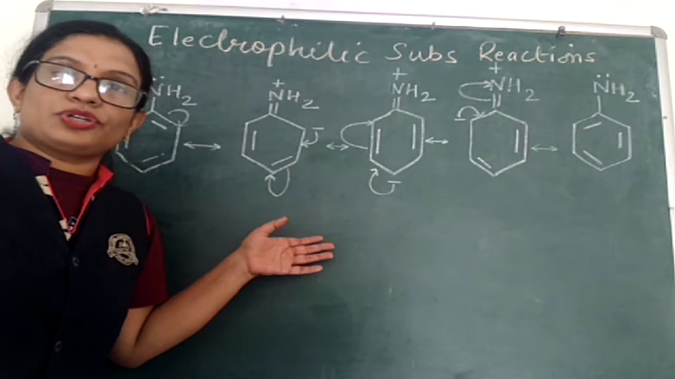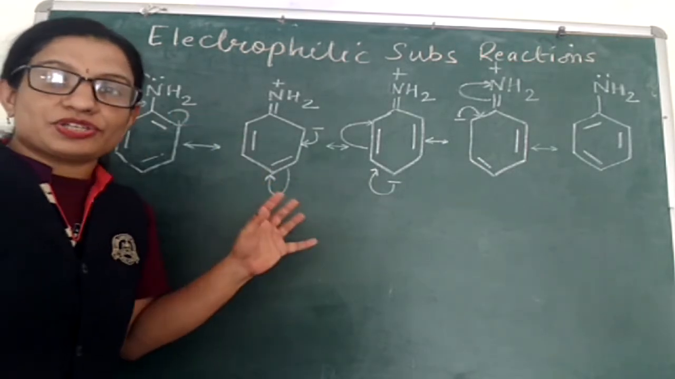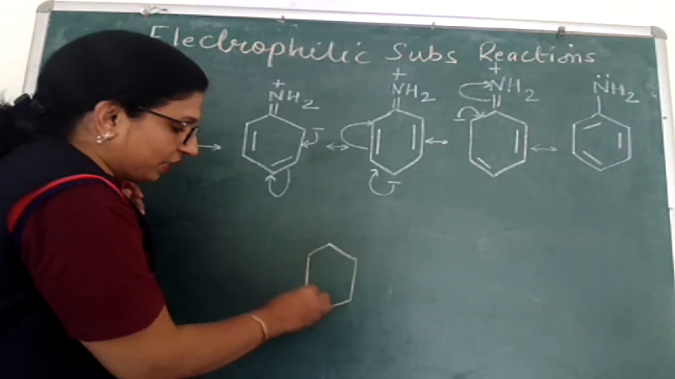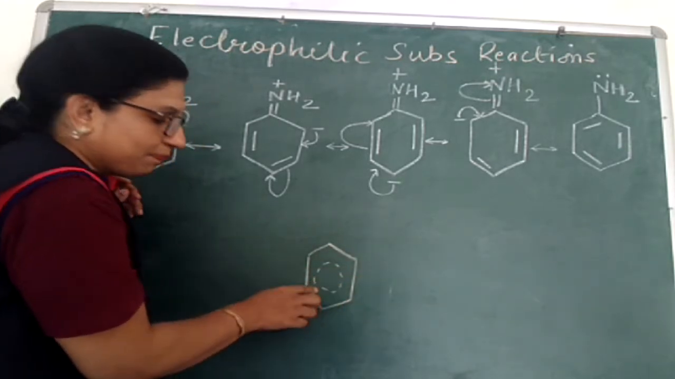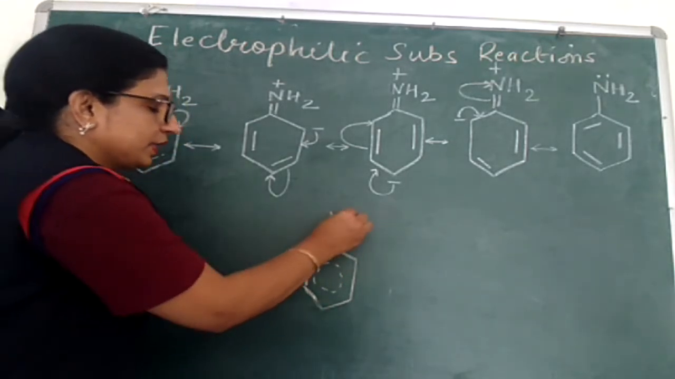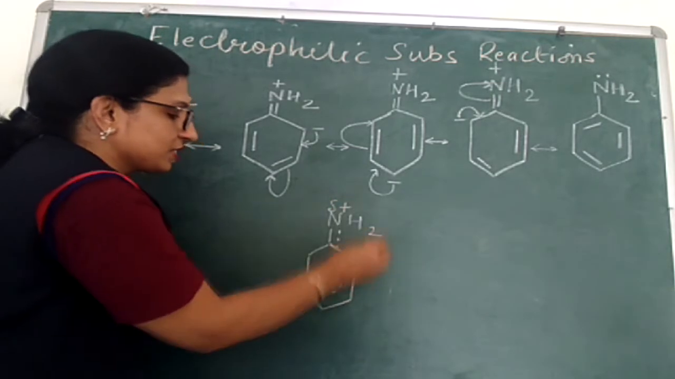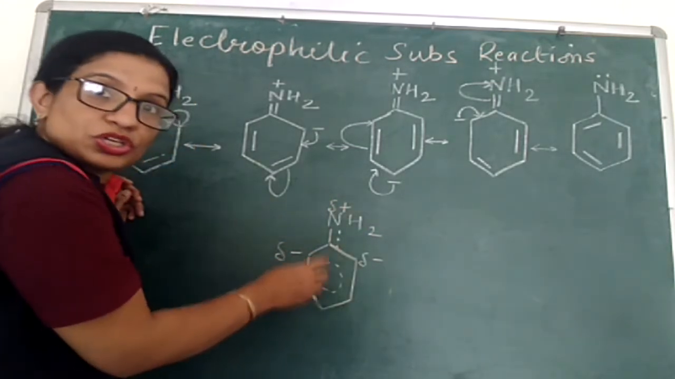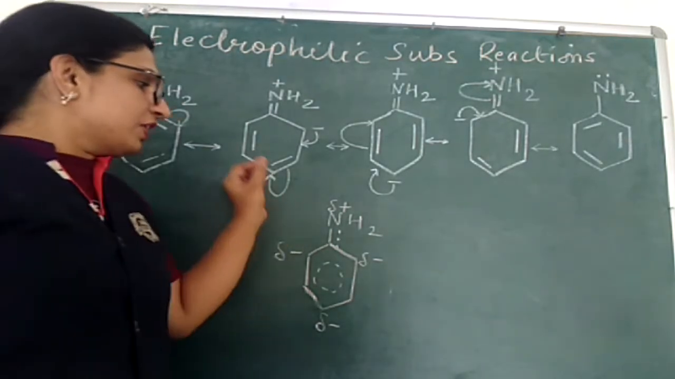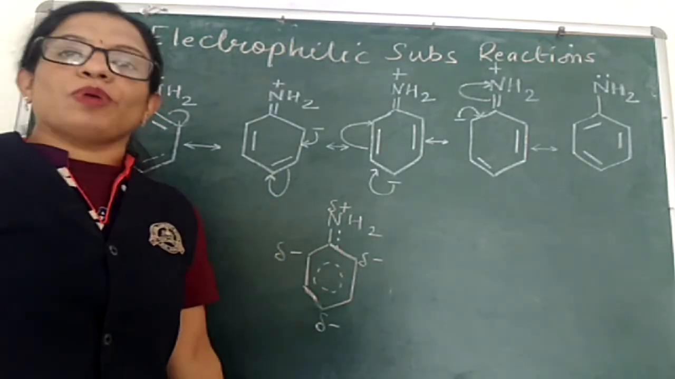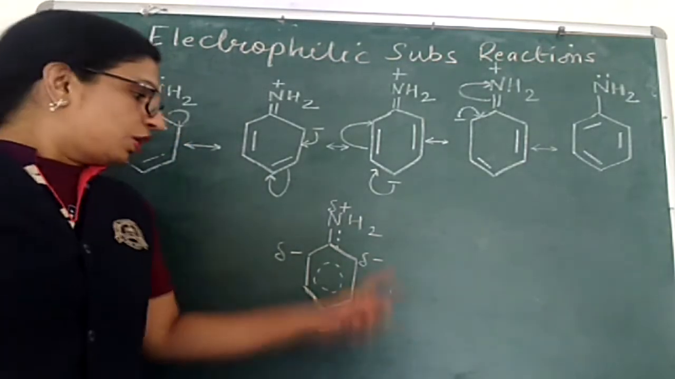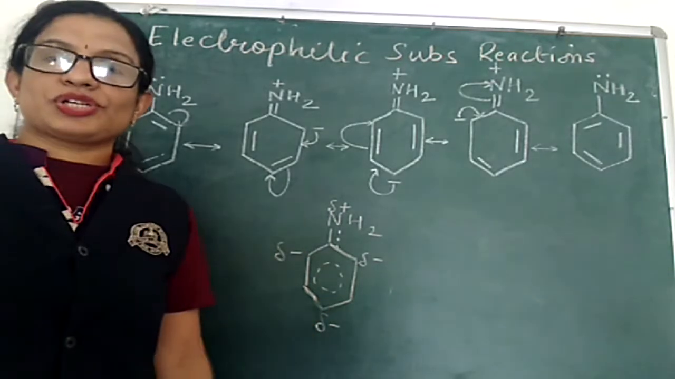If I draw the resonance hybrid structure of aniline, it will be like this. This is the hybrid structure of aniline, in which we show the positions of the bonds in this way. Here there is a partial double bond, nitrogen with a partial positive charge, and two ortho positions and one para position with partial negative charge. Because the activation power of the NH2 group is quite high, normally electrophilic substitution takes place at both ortho and para positions together.